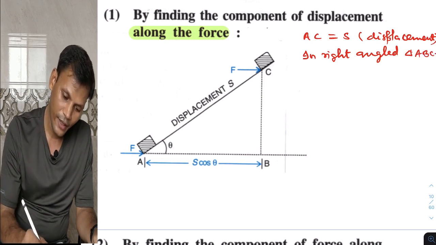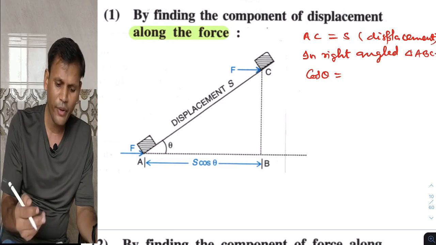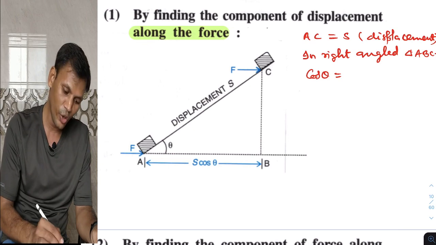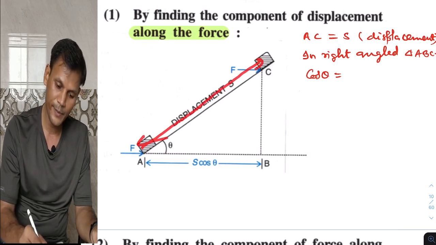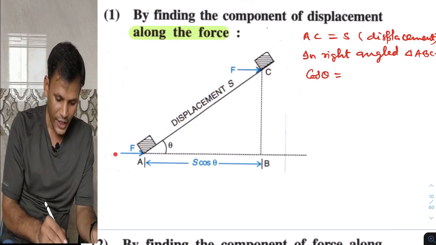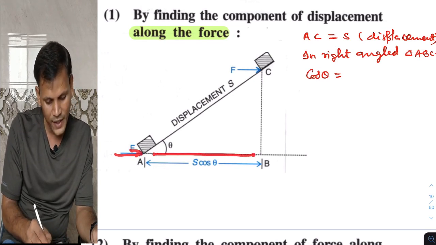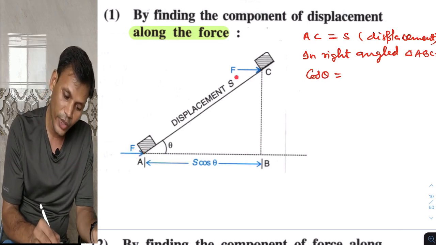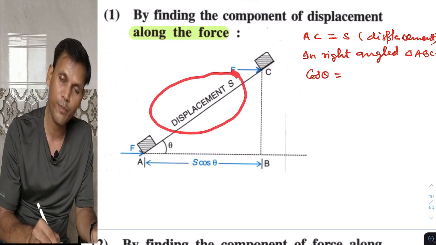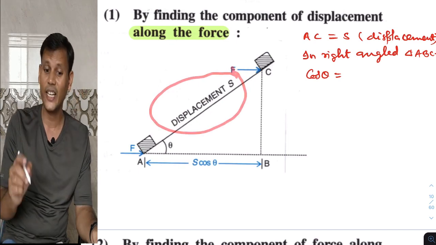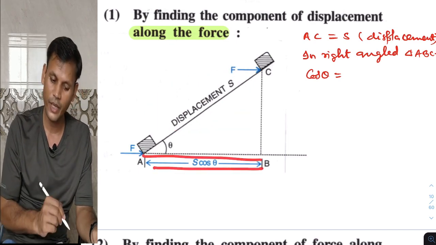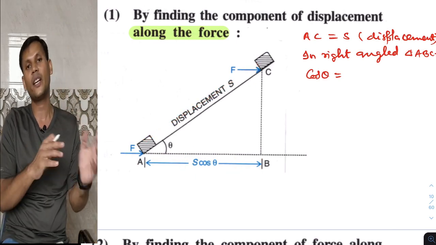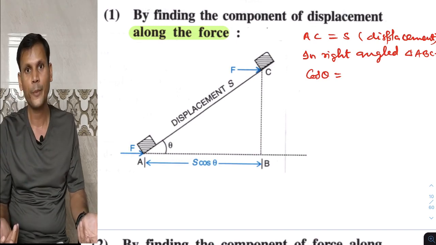In this triangle we will find cos theta. Why are we interested in finding cos theta? We know this component S, the displacement, AC. But the direction of force is this, so the displacement should be along the force. So we have to find the component of displacement in the direction of force. That is AB. So AB is to be found out and AC is known to us. What is the relation between AB and AC?